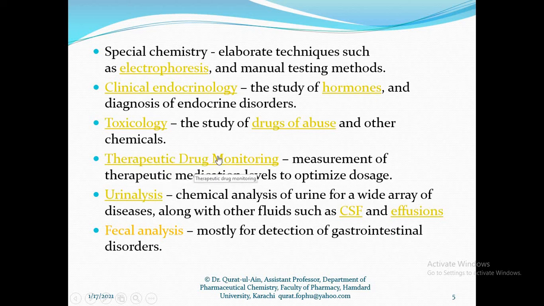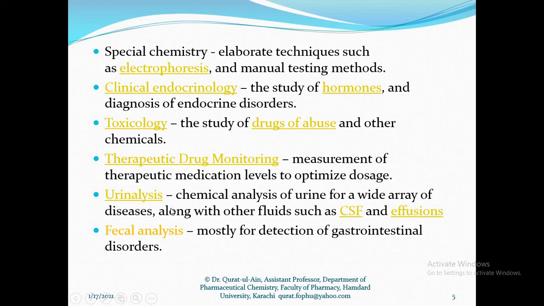Another category is therapeutic drug monitoring, in which we measure the therapeutic medication level. In these tests we analyze the optimum dosage that can be given to a patient so that the drug is able to produce its therapeutic action. Another group of tests is urine analysis, in which we analyze urine along with other fluids, for example cerebrospinal fluid and different effusions.